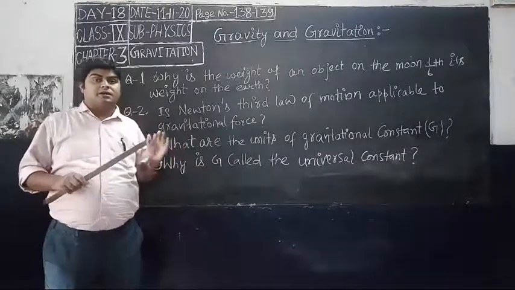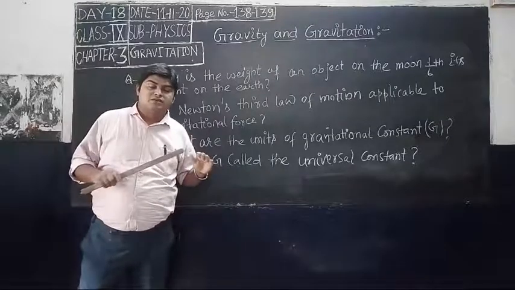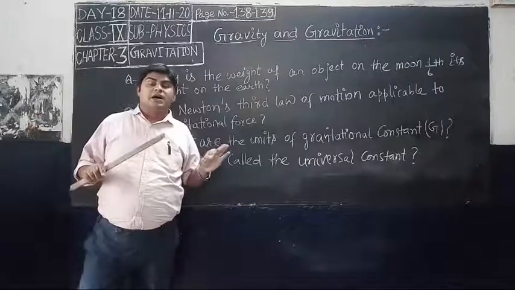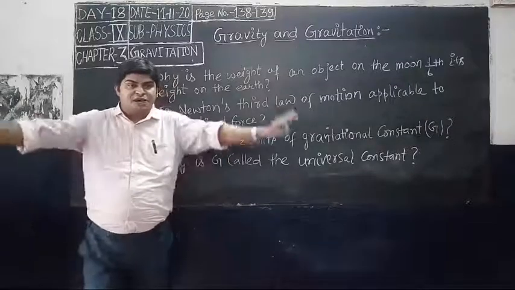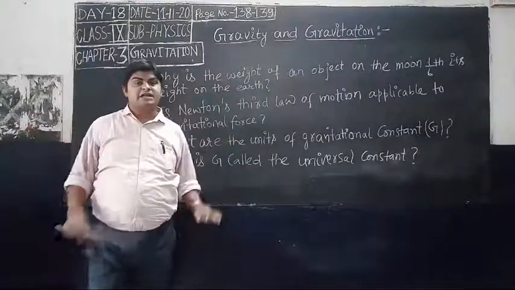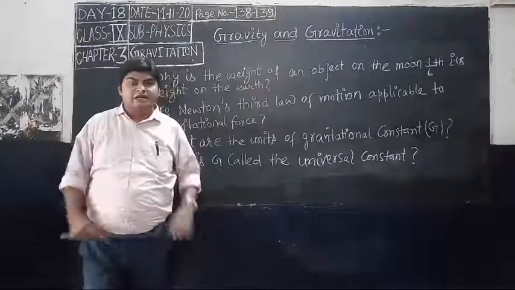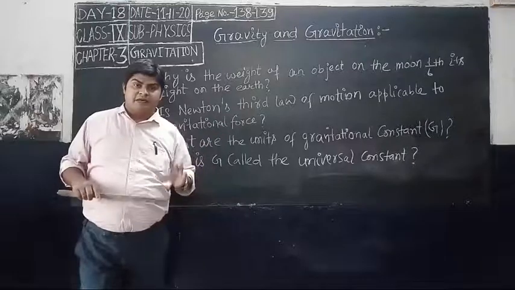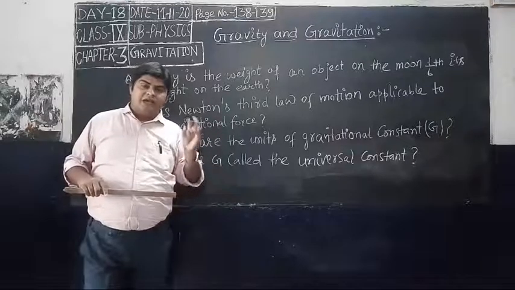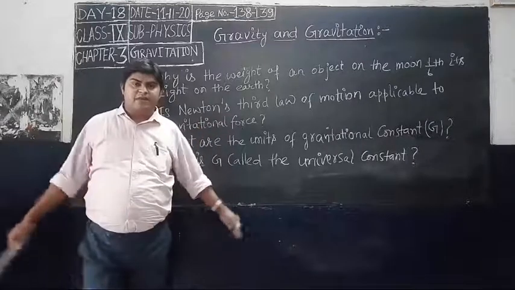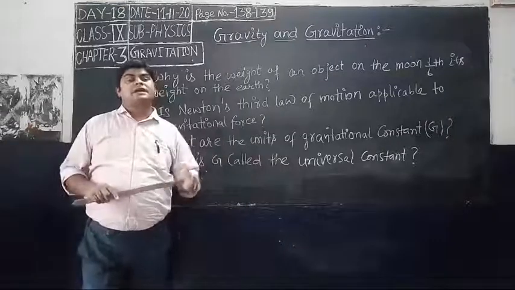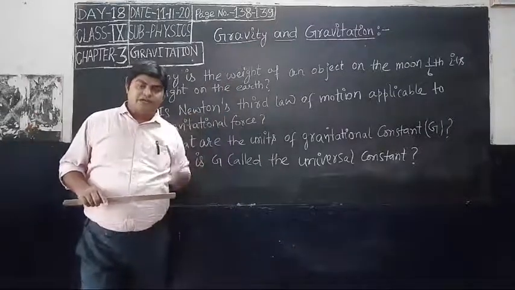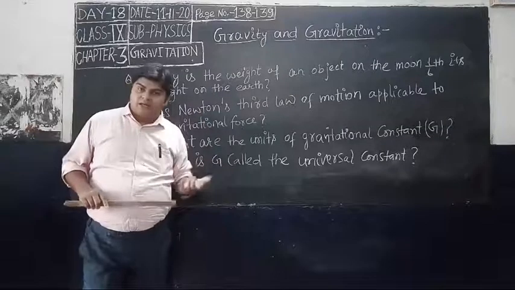Okay, but our naked eyes cannot see the movement of the earth because the earth has huge mass, so the acceleration produced by the force acted by the ball is distributed over the entire mass of the earth. But the ball has less mass as compared to the earth, so the acceleration produced in the ball by the earth is easily visible.